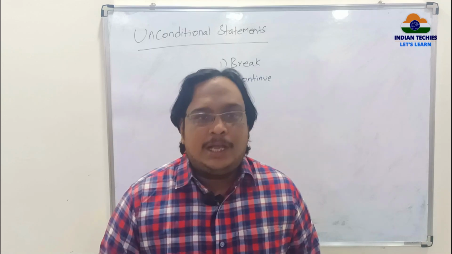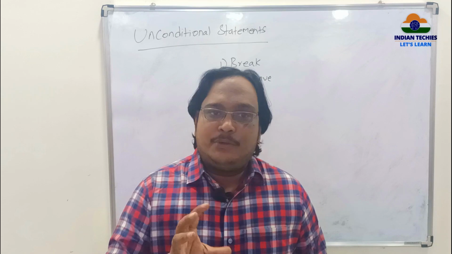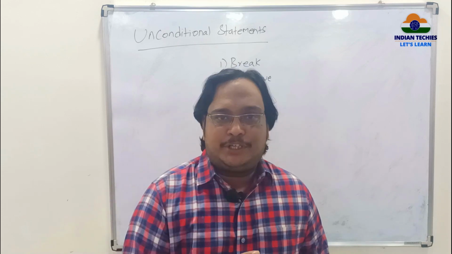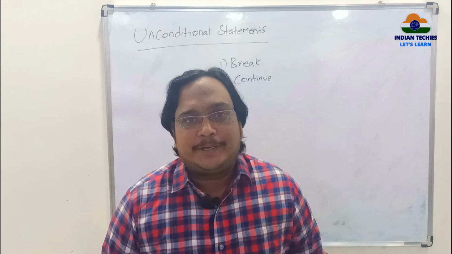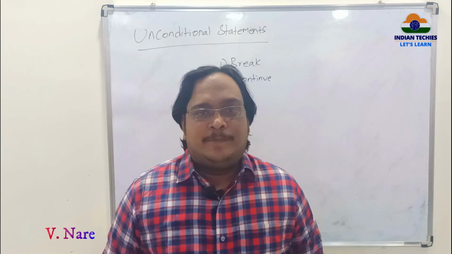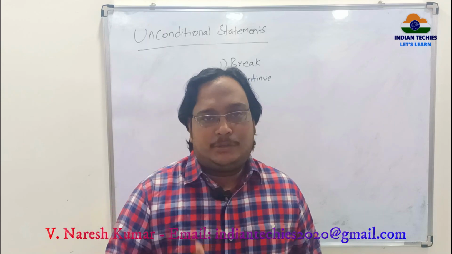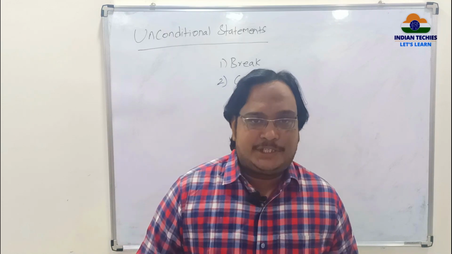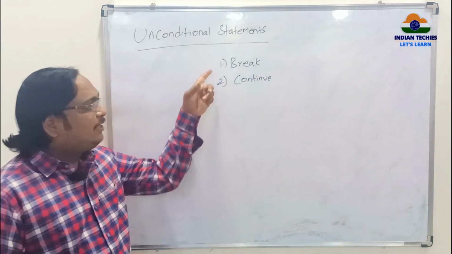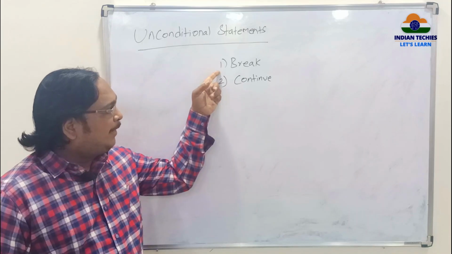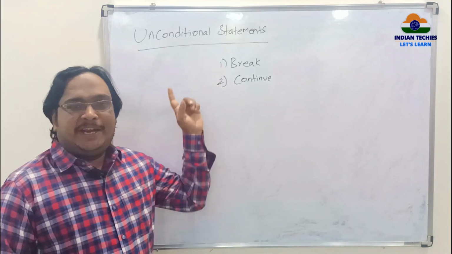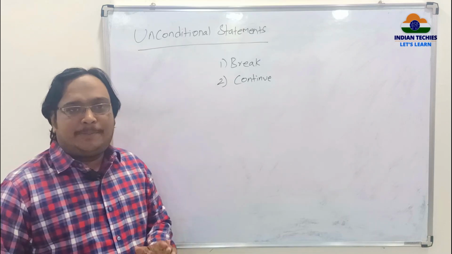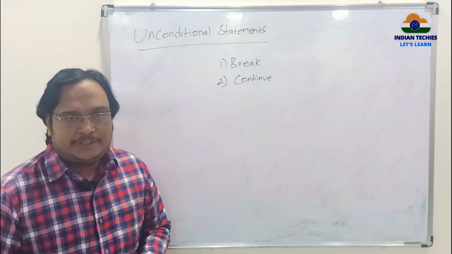That is one method. Otherwise, a second method: you got a problem in the 5th repetition, so what you have to do is skip that 5th repetition and jump to the 6th repetition. So these types of jumpings and breaking the loops and going to the next repetition or stopping the loop forever, these statements are called unconditional statements. Under unconditional statements we have two types. One is break, another one is continue. Break is used to terminate the loop there itself. Continue is used to skip that repetition and jump to the next repetition.